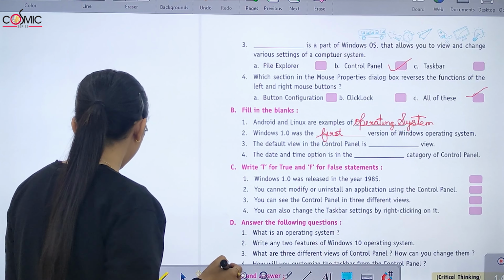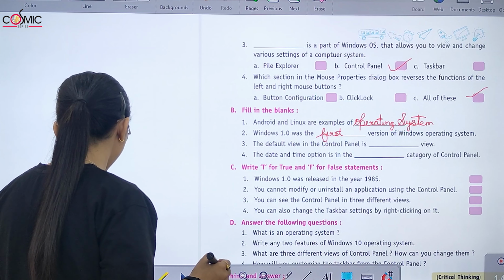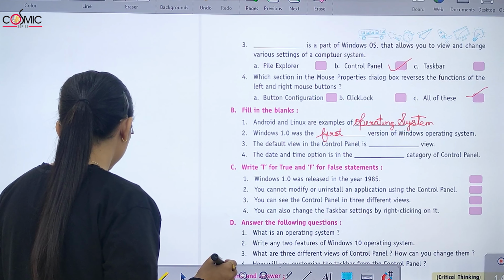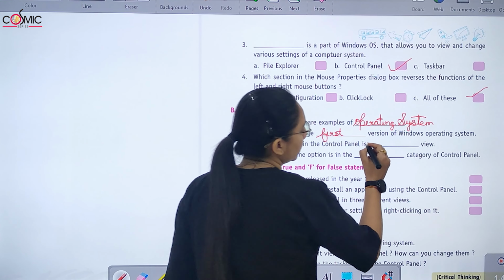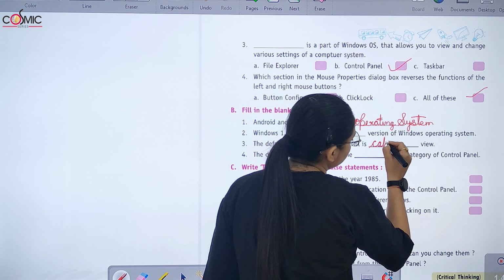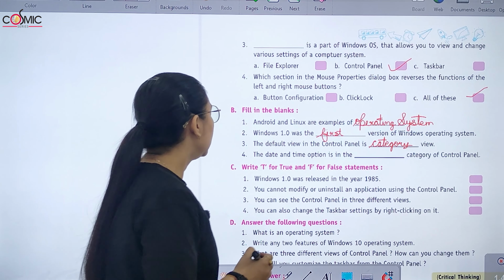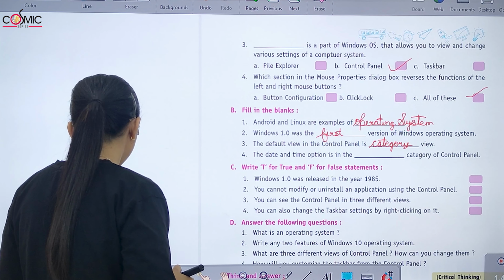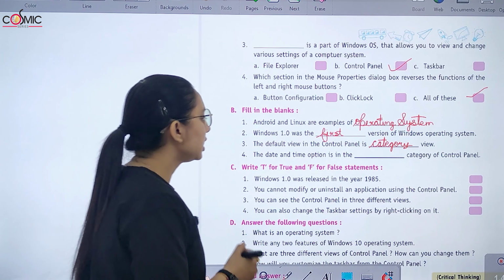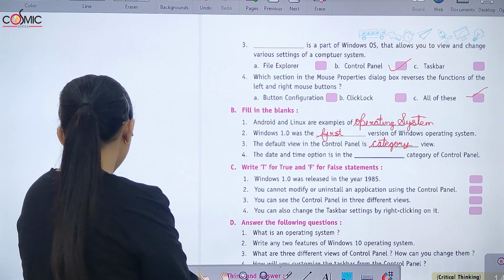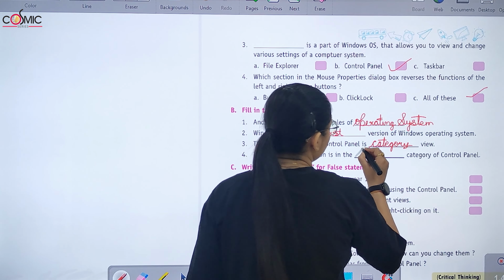The default view of the control panel, जो default view है control panel का, is the category view. The date and time option is in the dash category of the control panel. तो किसमें है वो? System category.